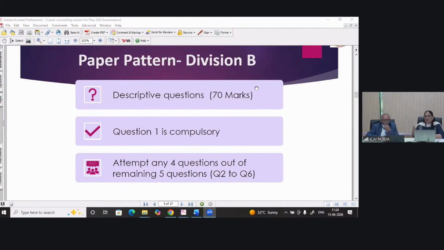If something wrong happens, it can be informed to the examination department, and they will look into it. But for your preparation, you need to focus on your answers, your writing pattern. Don't distract yourself with those answer sheets. Rather, focus and emphasize on what is being asked in your paper and how you are writing in your answer sheet, right? So this is our paper pattern.